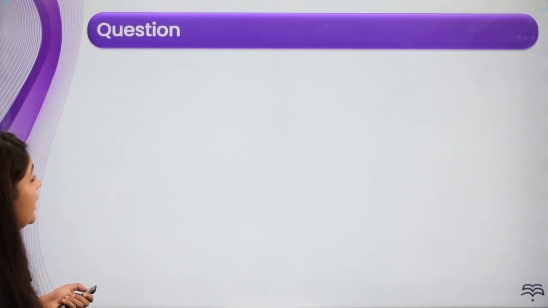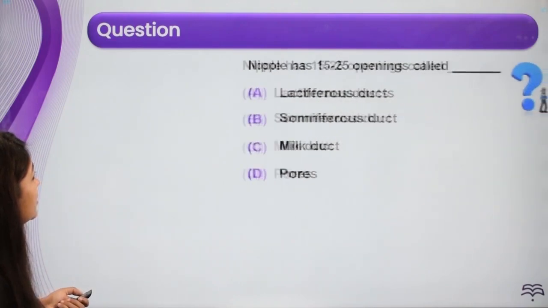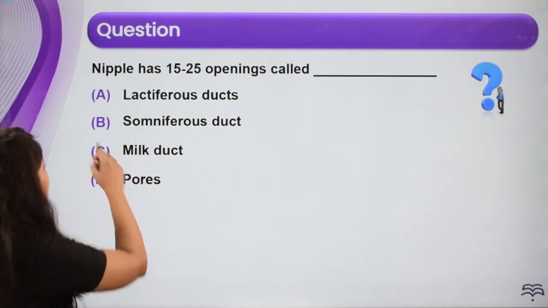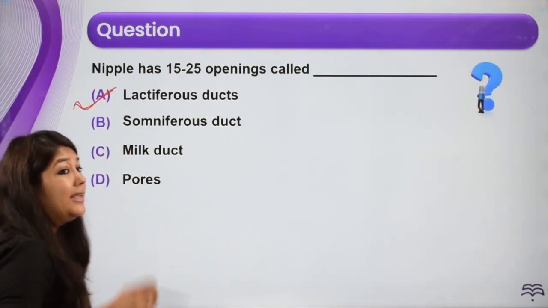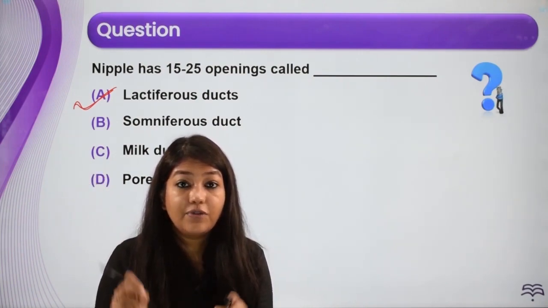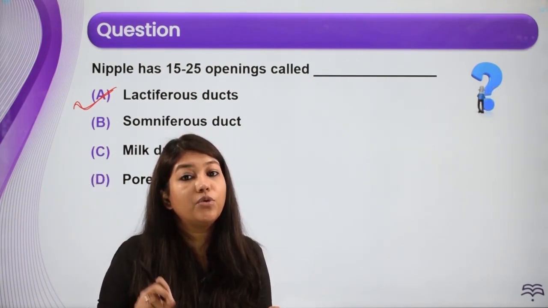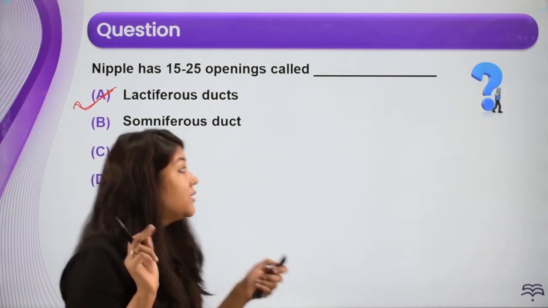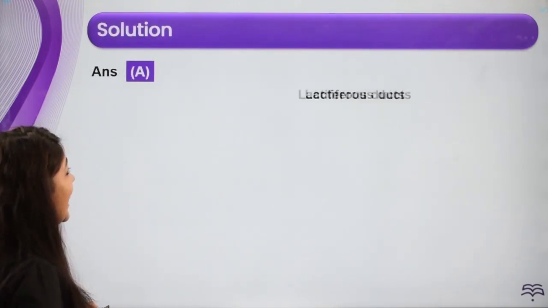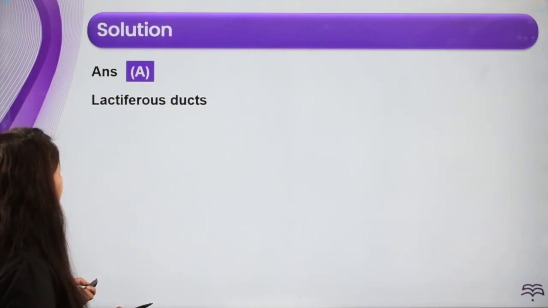Okay, next question. Nipple has 15 to 25 openings called as lactiferous duct. जब हमने mammary glands discuss किया था, that time I told you that lactiferous ducts जो है वो कहाँ पे open होंगे, वो nipple में open होंगे, through which the milk is sucked out. All right, so the answer is lactiferous ducts. Simple.